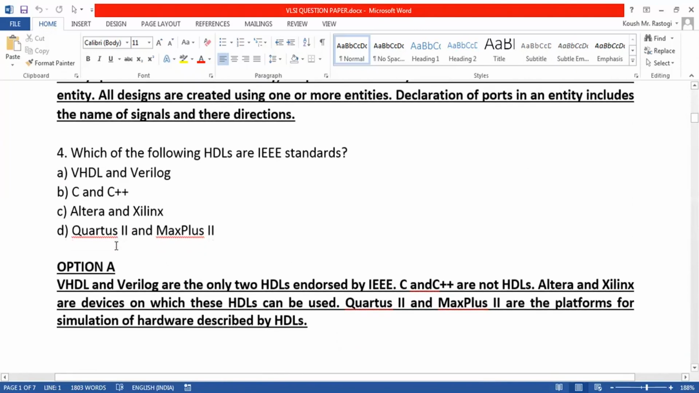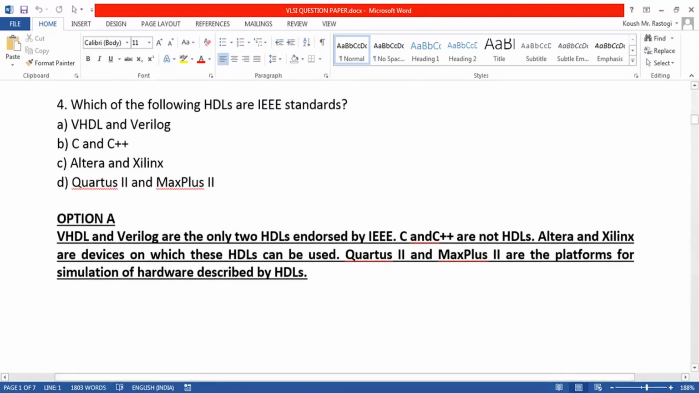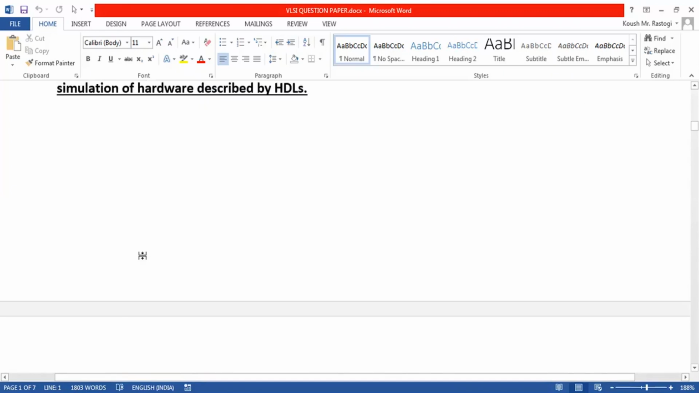Then in the next question, we are asked which of the following HDLs are IEEE standards. In this question only VHDL and Verilog are HDLs. C and C++ are not HDLs. Altera and Xilinx are actually hardware devices, and Quartus II and Max Plus II are software based platforms. So only VHDL and Verilog are HDLs.